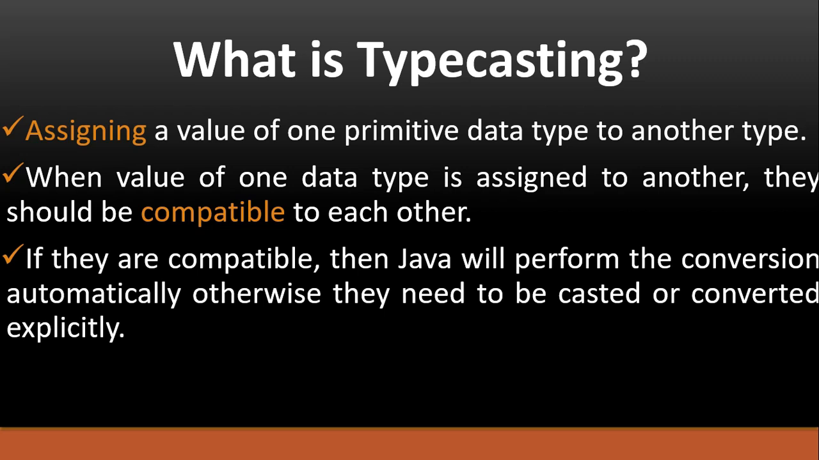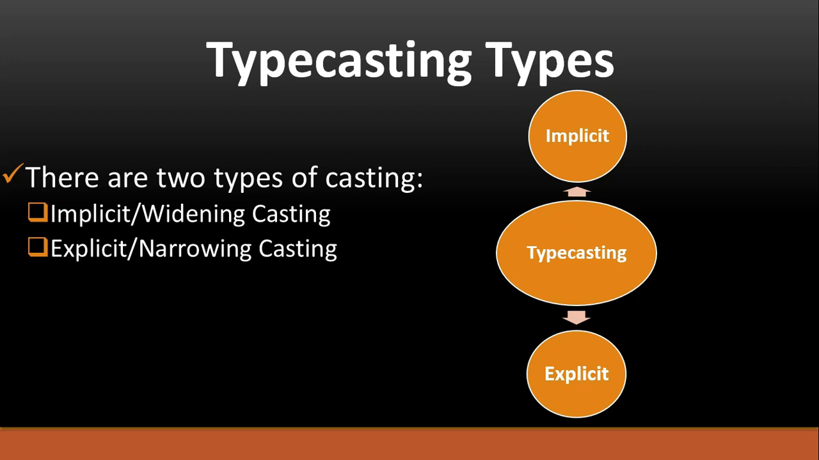But if the values are not compatible with each other, then we have to do typecasting explicitly. So typecasting can be done explicitly by the programmer, or it is done by your compiler if the data types are compatible. Here we have types of typecasting. There are two types: implicit typecasting and explicit typecasting. Implicit typecasting is also known as widening, and explicit typecasting is also known as narrowing.